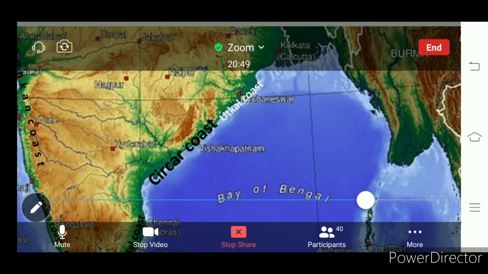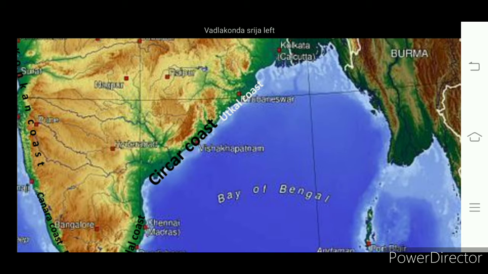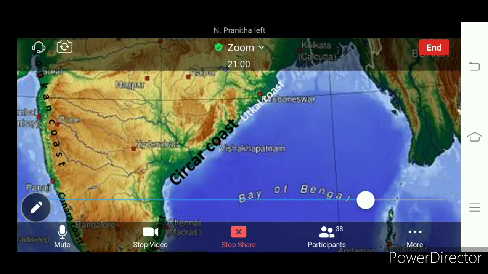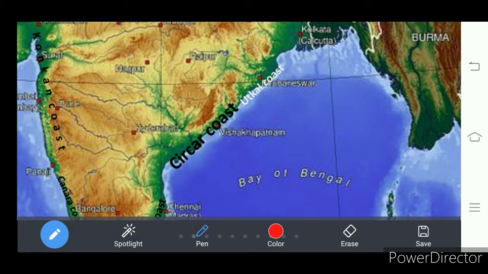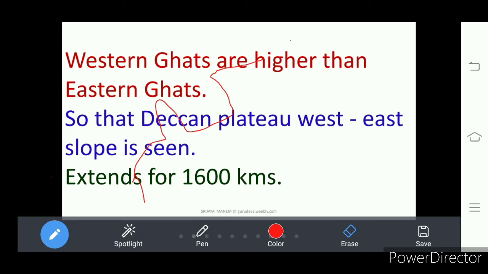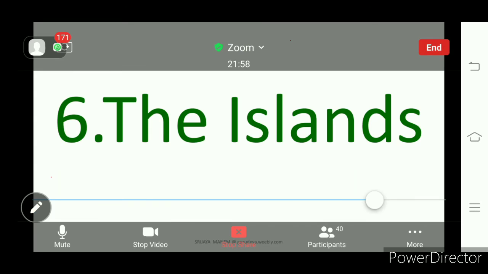Whereas in the western coastal plains, there are no lakes. So here it is broader. Once you observe here, the eastern coastal plains, I am showing its area, how it is. So eastern coastal plains are broader than the western coastal plains. The last major relief division, what is it?